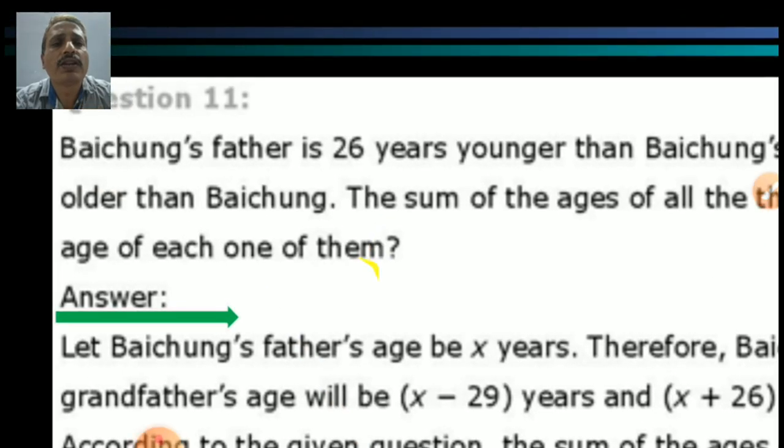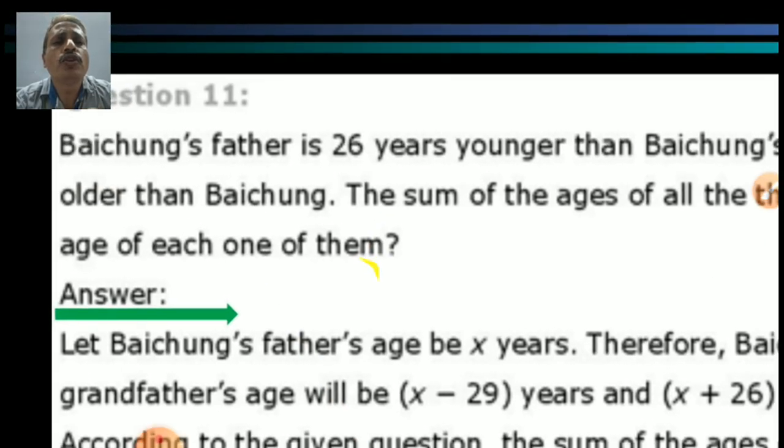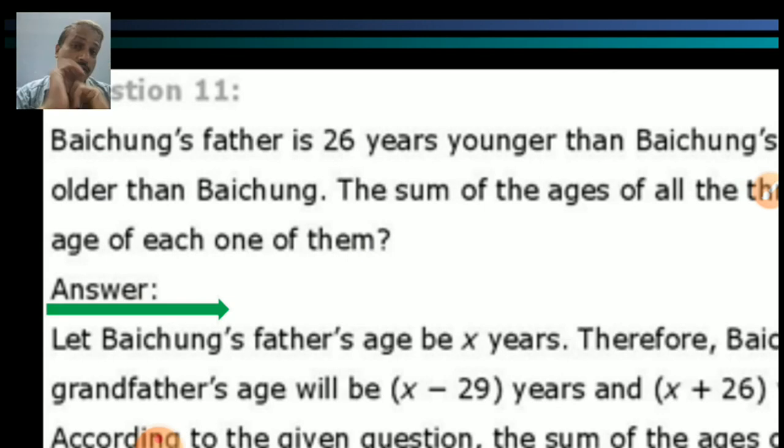Question number 11 is saying, Bechung's father is... Yes, good question. Students, once again I remind you, these are very difficult questions. If you try to understand, then it is very easy.